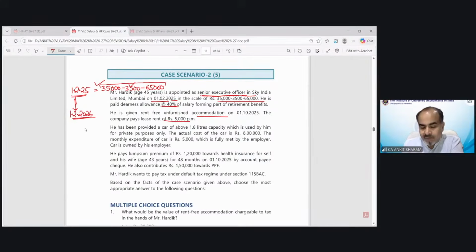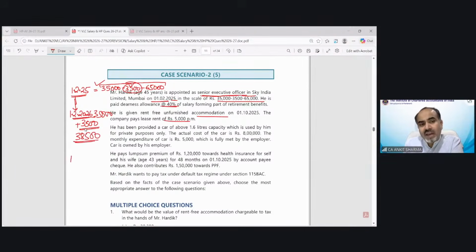So on 1st February 25, your salary was 35,000 per month. And this range means after exactly 1 year, your salary is going to be increased by 3,500 rupees per month. So it was 35,000. So now from 1st February 26, it would become 38,500 rupees.